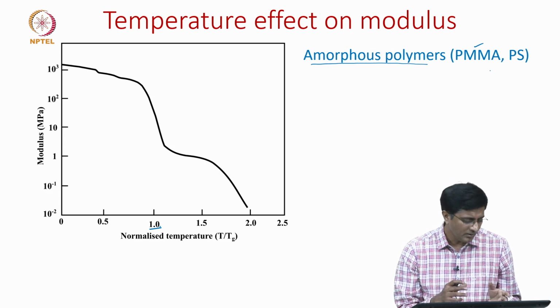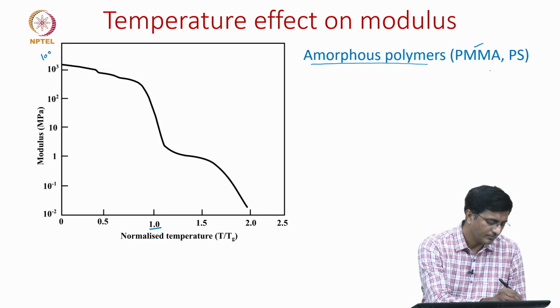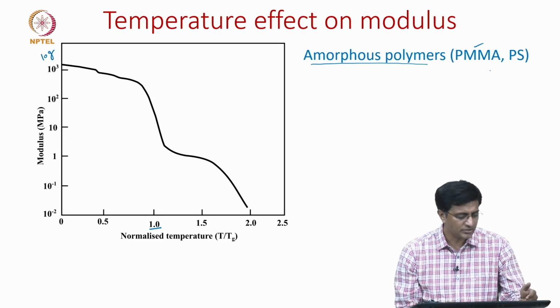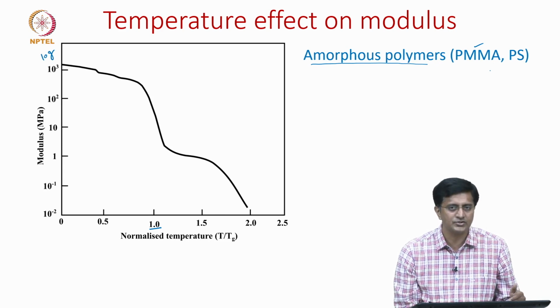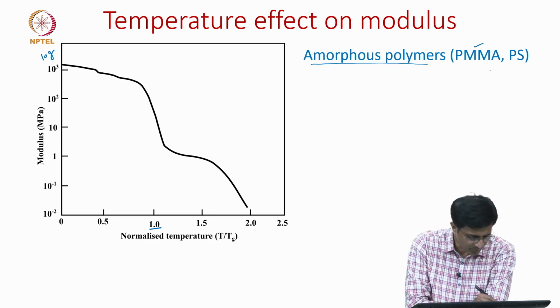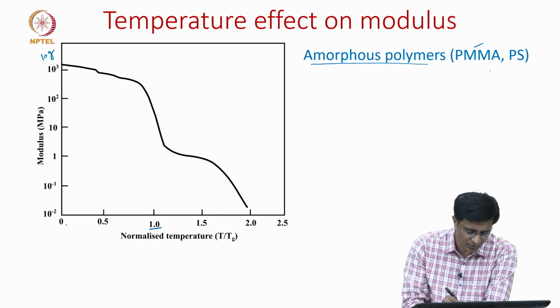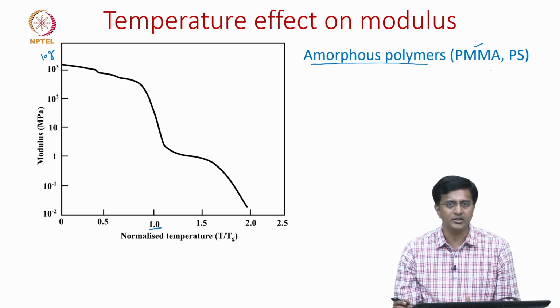Bear in mind that the y axis here is a log scale. So, you have 1000 megapascals to the left, and we reduce as much as 10 power minus 2, which is 0.01 megapascal or 10 kilopascals. And the temperatures are in the range of 0 to 2 normalized temperature, which is the ratio T by Tg.